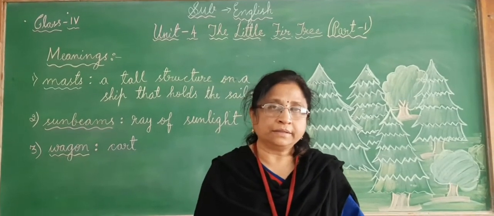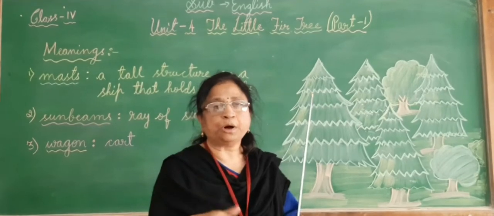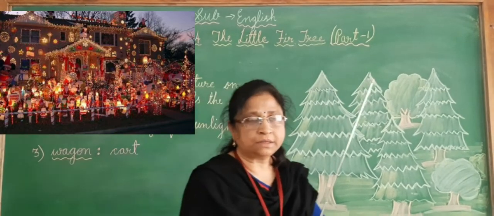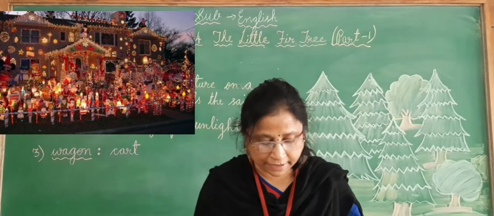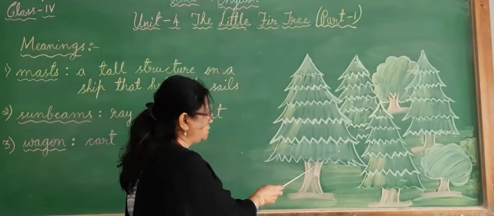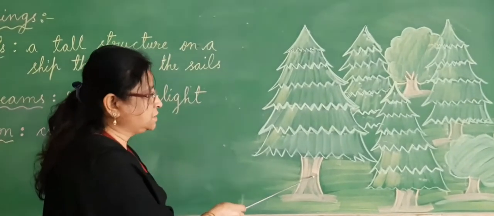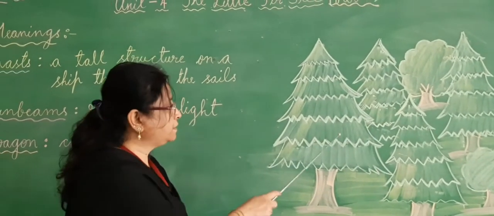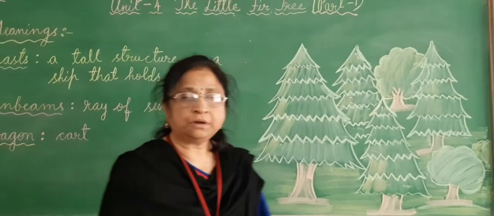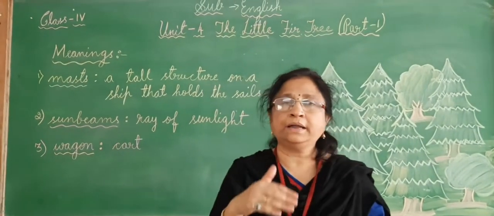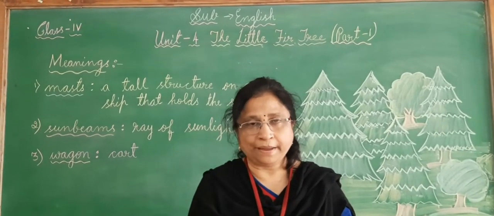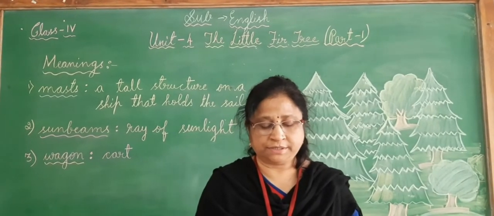They told that the trees which were cut down would be carried to big houses where the trees were decorated with shiny balls, candles, stars, bells and colorful toys. See, children, the fir trees were cut along with the branches and taken to a great house.